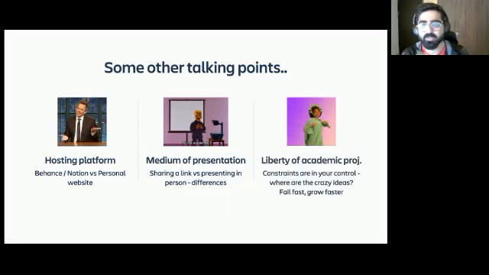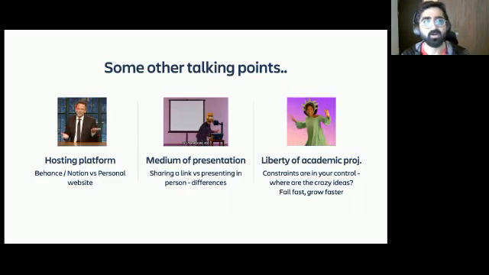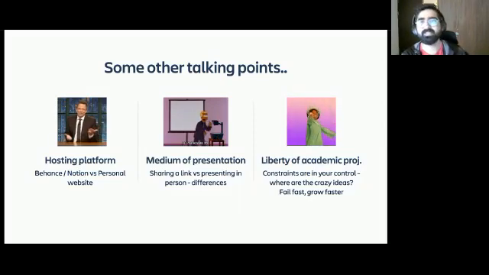And the third and last one is, as a student, you have a lot of liberty. All the constraints in your projects are mostly in your control. Perhaps time is a constraint, but in terms of domain and implementation, everything is in your control, which is where, as a recruiter, the expectation is you would get the freedom to go crazy. You should have some crazy ideas.